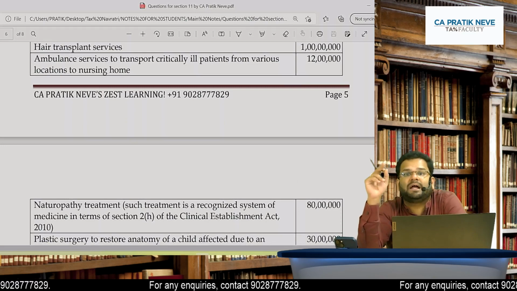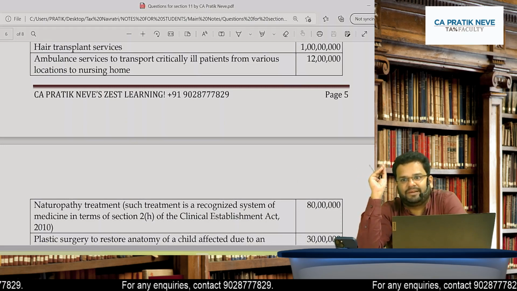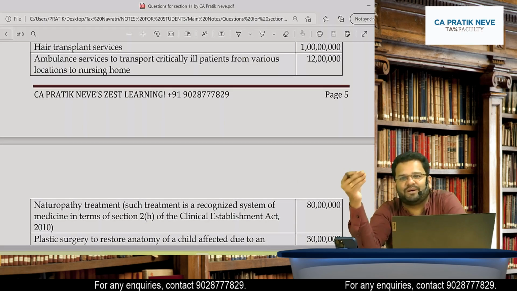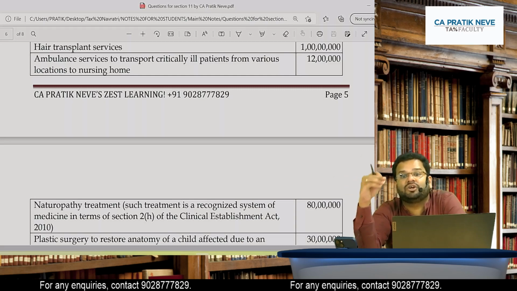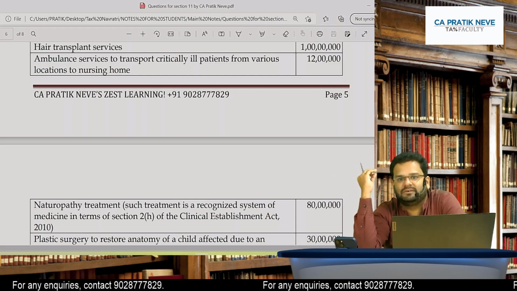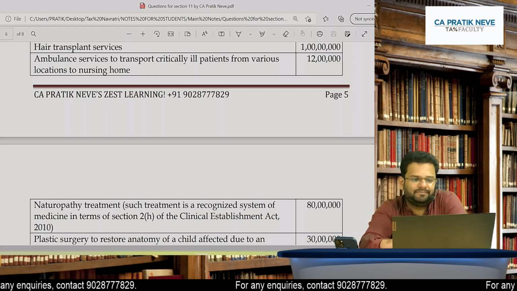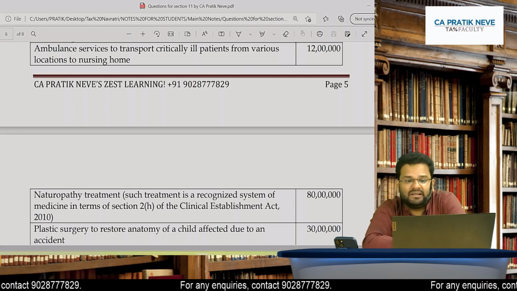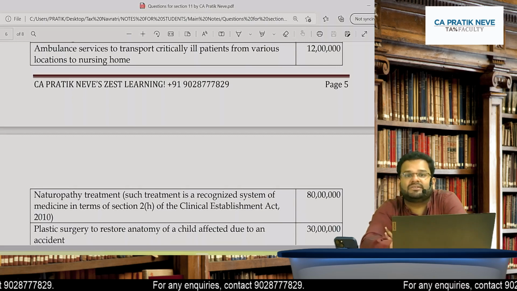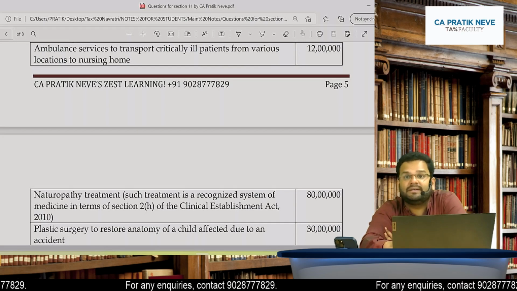Hair transplant service. Hair transplant service is straightforward, taxable. It does not fall in definition of healthcare service. Clear? Ambulance services to transport critically ill patients from various locations to nursing home, it is exempt.